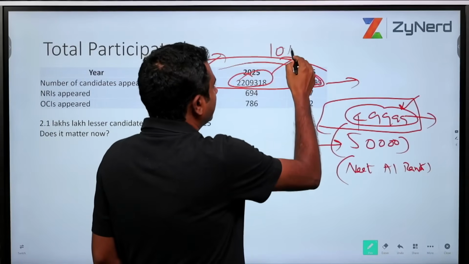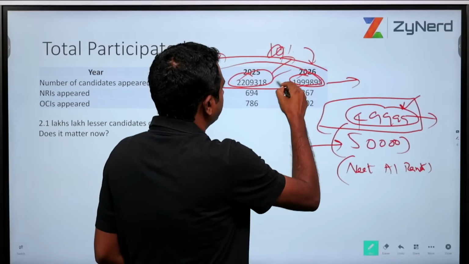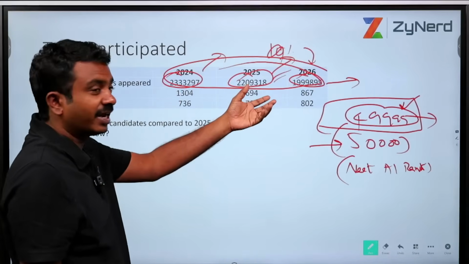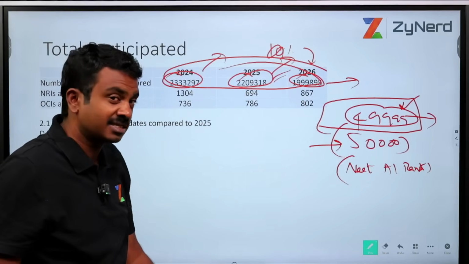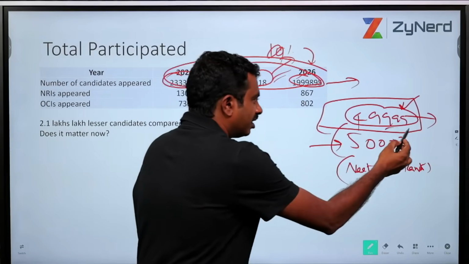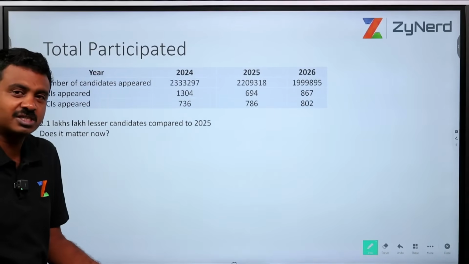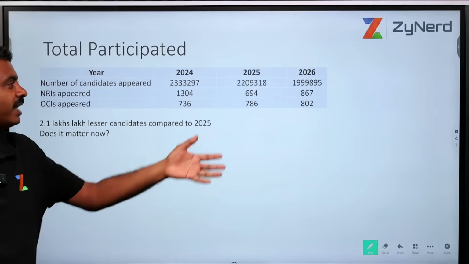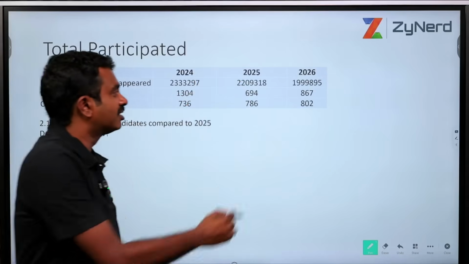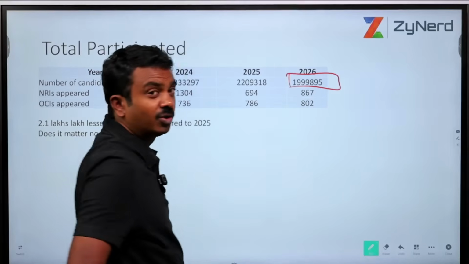The almost 9% or 10% reduction in the number of candidates who participated in 2026 doesn't matter for you. These 49,999 people, and how many of them are going to be above you in your state, in your category, all these matter and not these numbers, definitely. So this has resulted in a reduction, but that doesn't matter.